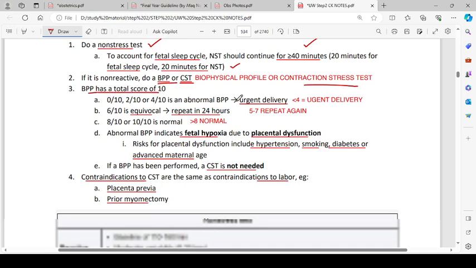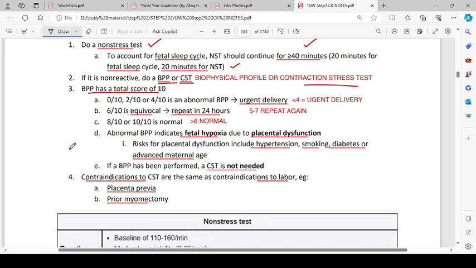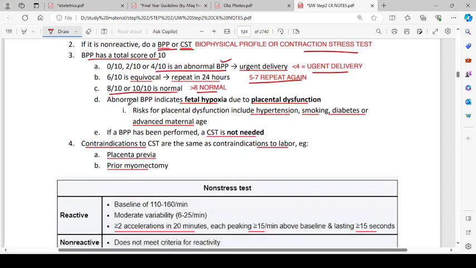Biophysical profile has a total score of 10 and the mnemonic is Batman. So 0 by 10, 2 by 10 and 4 by 10 are abnormal, and we need urgent delivery in these cases. Less than 4, urgent delivery. If 6 by 10, it is equivocal, it does not tell us anything. You have to repeat in 24 hours. 5 to 7, repeat again. And 8 by 10 or 10 by 10 is normal. So more than 8 is good.